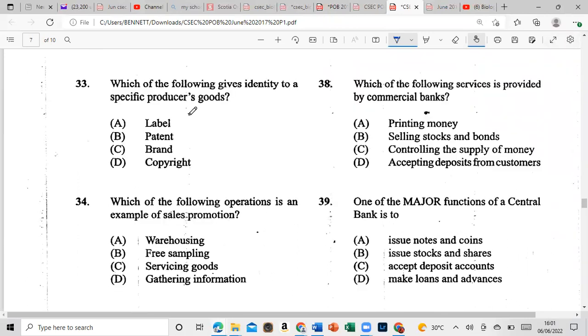Let's move on to 33. Which of the following gives identity to a specific producer? Label, patent, brand, or copyright? Again, that's a repeat, that's brand.